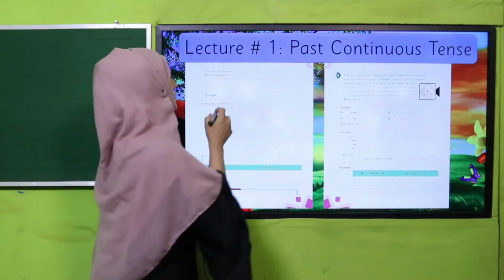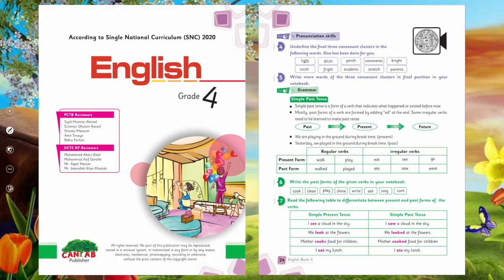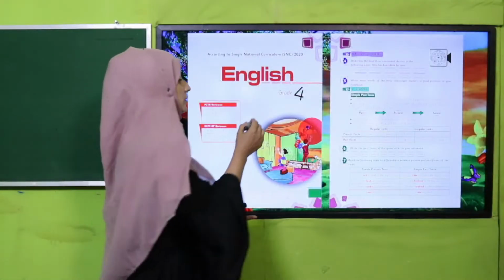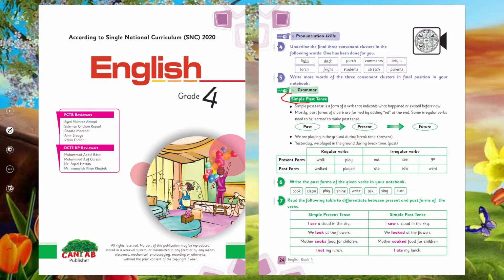In today's lecture, lecture number 1, we will learn about past continuous tense and we will cover pages 93 and 94. As we know, my dear students and my dear fellow teachers, we have already covered simple past tense in grade 4, that is, what a past tense is. I hope you remember it. If you do not, you can watch this video lecture again.